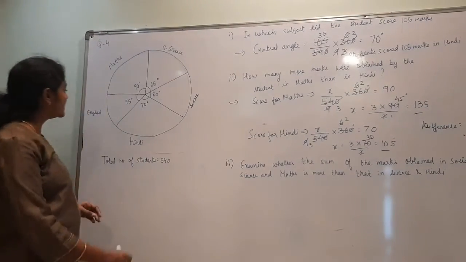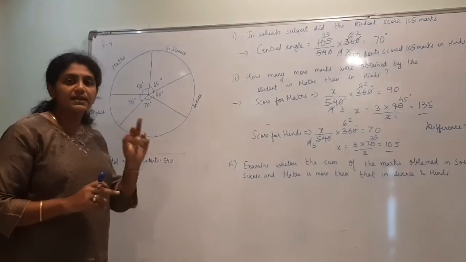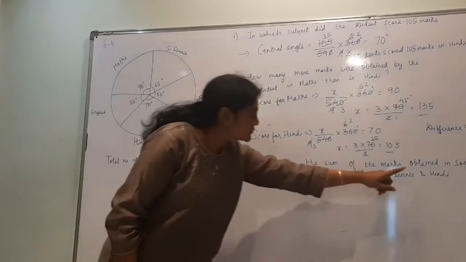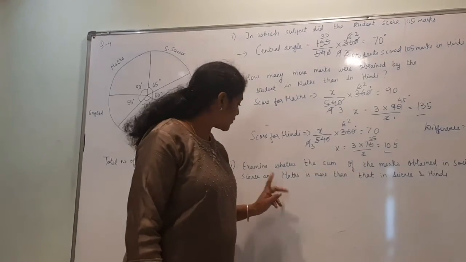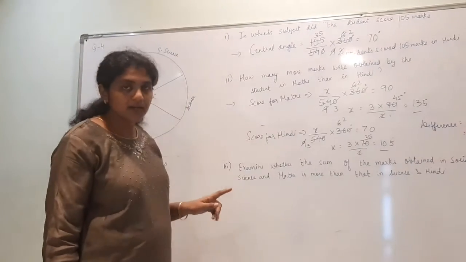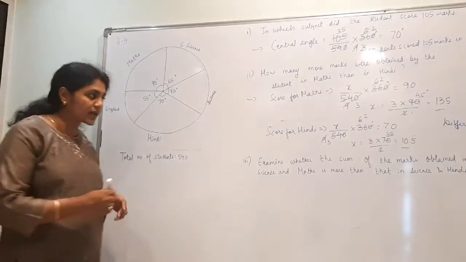And science and Hindi, if I add these two, it is 80 plus 70 is 150. So which is greater? The sum of the marks obtained in social science and maths, right? So if we just add and observe the central angles, you will get it.